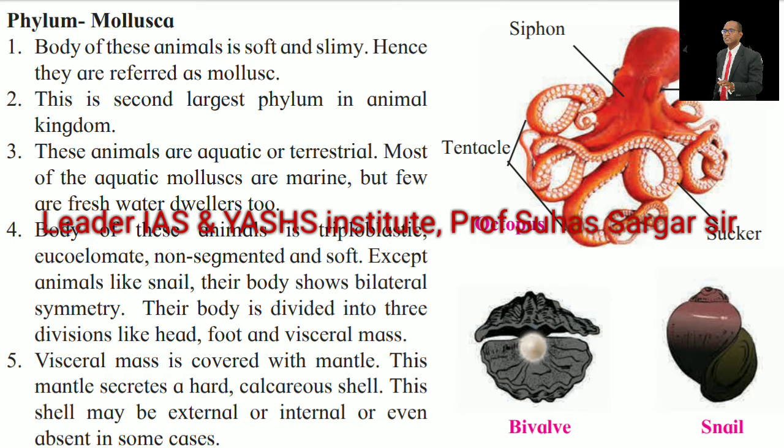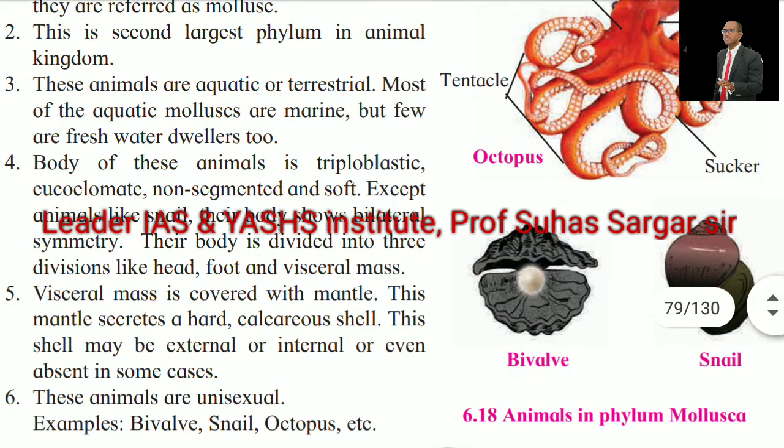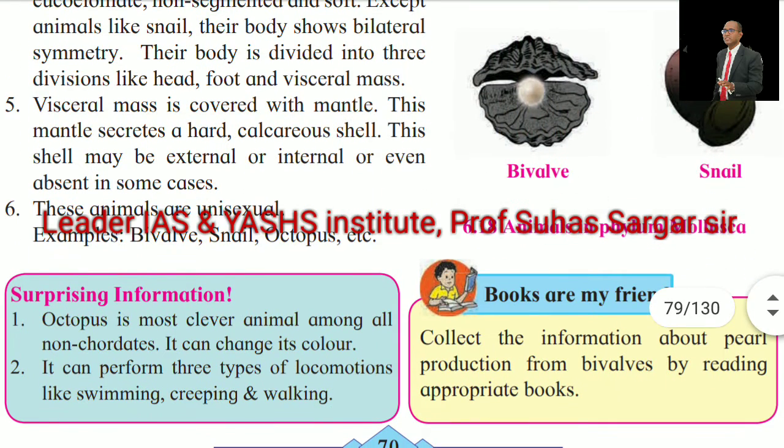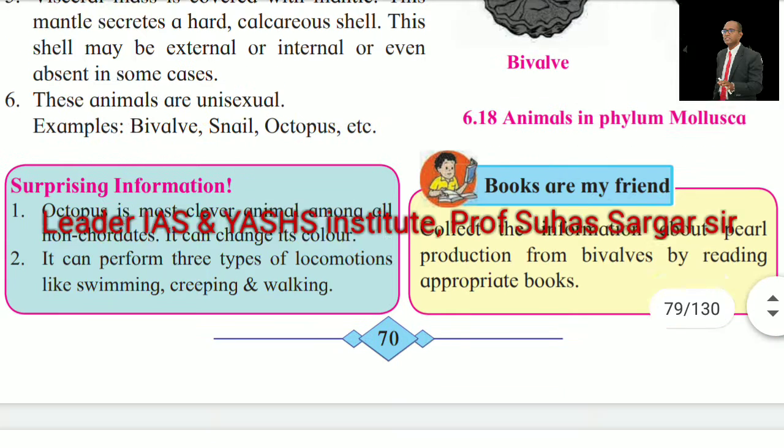Body of these animals is triploblastic, eucoelomate, non-segmented and soft. Except animals like snail, their body shows bilateral symmetry. Their body is divided into three divisions: head, foot, and visceral mass. Visceral mass is covered with a mantle. This mantle secretes a hard calcareous shell, and these shells may be external or internal or even absent in some cases. These animals are unisexual. Example: bivalve, snails, octopus, etc.